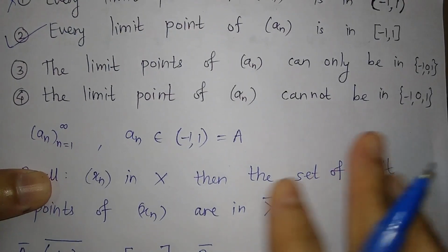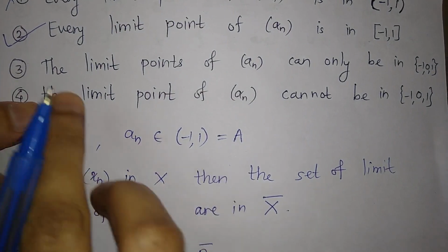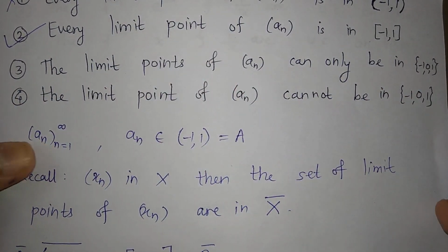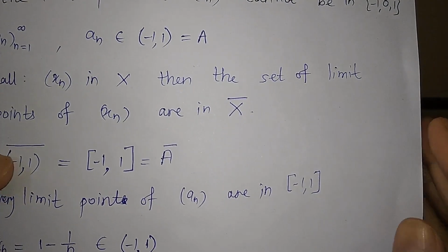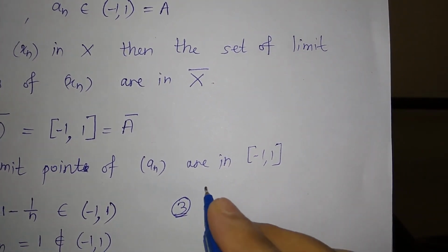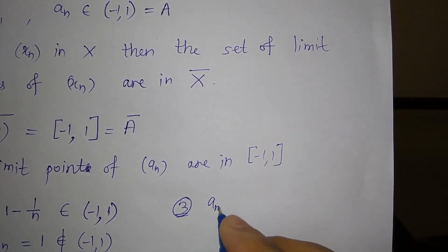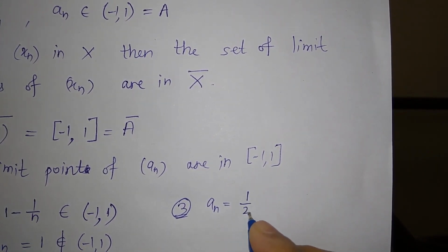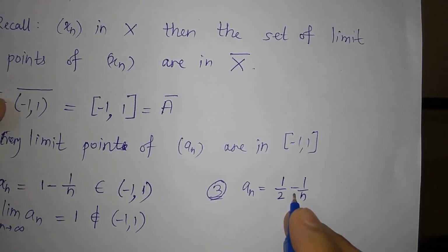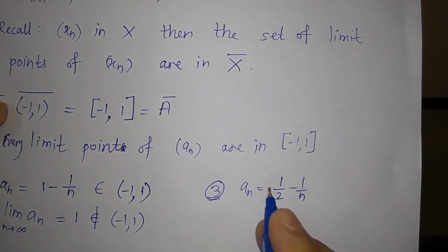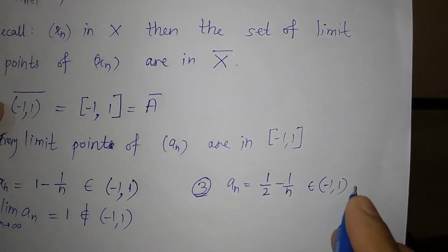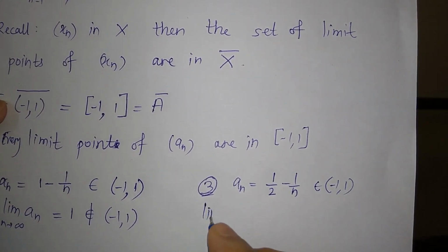Now let us take counter example for third. The third option says that limit points of a_n can only be in this set {-1, 0, 1}. So for third option if we take the sequence a_n is equal to say 1 by 2 minus 1 by n, ठीक है, then again this sequence is in open (-1, 1) and take the limit.